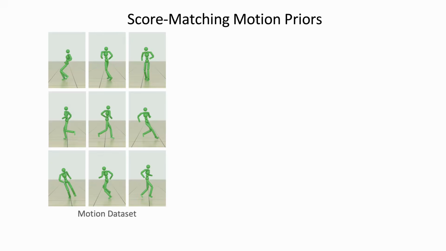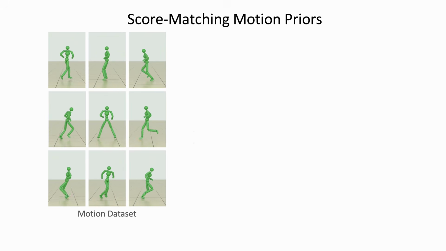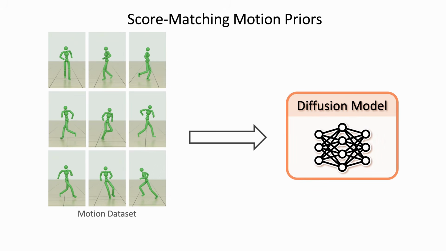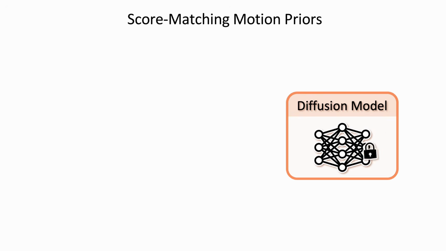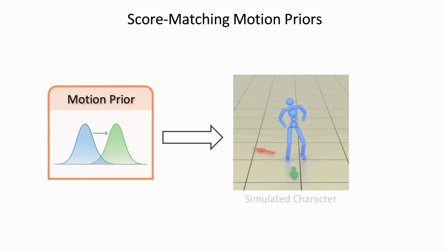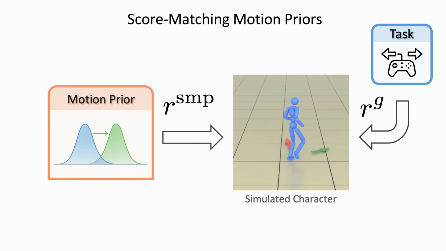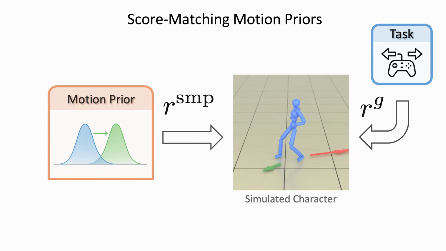In this work, we propose SMP, a score matching method for creating reusable and modular motion priors. The motion prior is represented by a motion diffusion model, trained independently of any task or policy. Once trained, the prior remains fixed, and acts as a motion-style reward that provides a robust measure of how closely the agent's motion aligns with behaviors in the reference dataset. This similarity measure is computed using the SDS error.